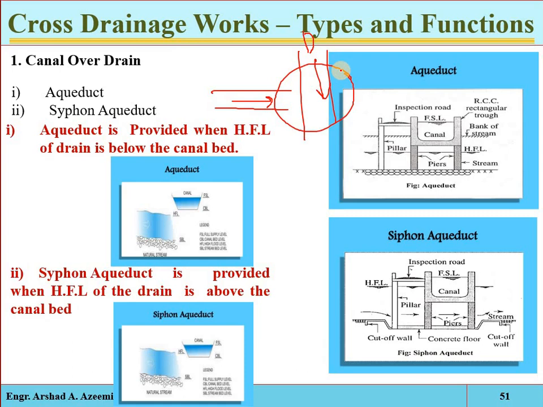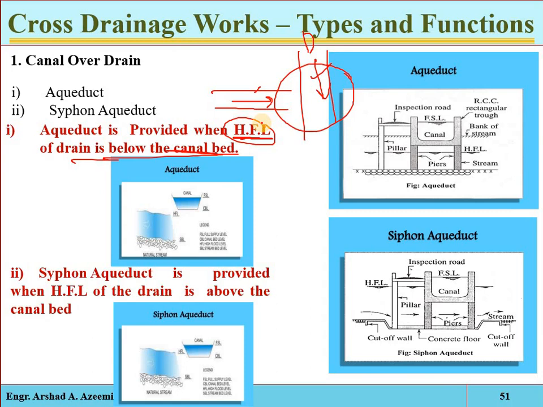Now see, when the full supply level of the drain is below the bed level of the irrigation canal, we can say that the highest flood level of the drain is below the canal bed, meaning below the elevation of the canal bottom. Remember the highest flood level; sometimes this term is uncertain,